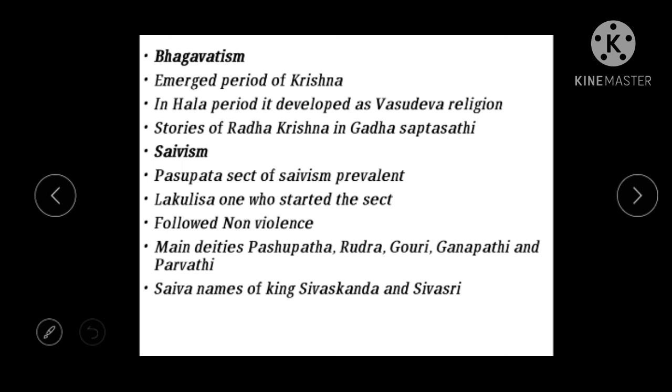During the period of the second ruler, Krishna, the Bhagavatism or Bhagavata religion emerged. So it is in the Andhra region, and during the period of Hala Satavahana, this religion developed as the Vasudeva religion.